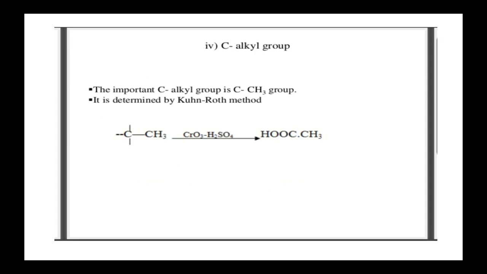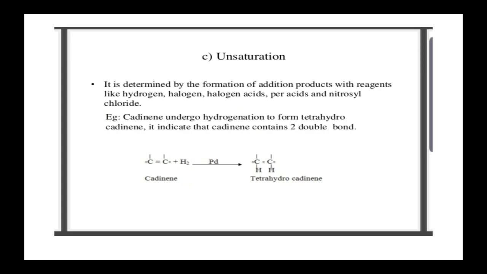So next nature is C-alkyl group. The important C-alkyl group is the C-CH3 group. It is determined by the Kuhn-Roth method. And third method is unsaturation.